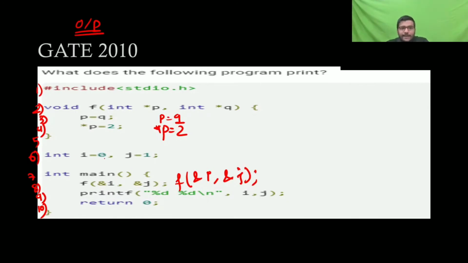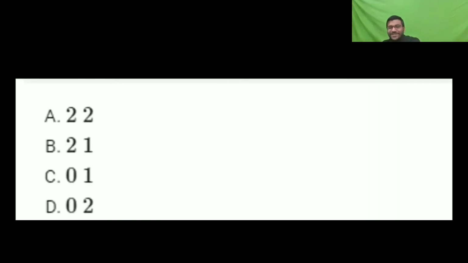Say int i equal to 0, j equal to 0. They have written it before the main, so it's an external variable. Say external variable. Okay. External variable. So I have not given the option here. Okay, so it's 0 2. It's correct. Very good, everyone.